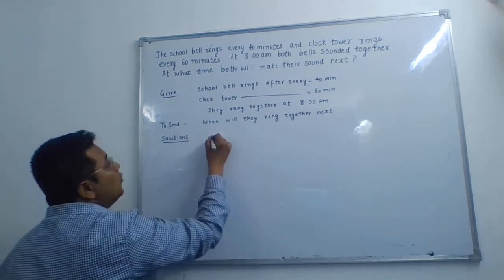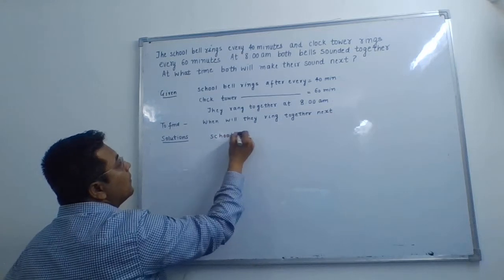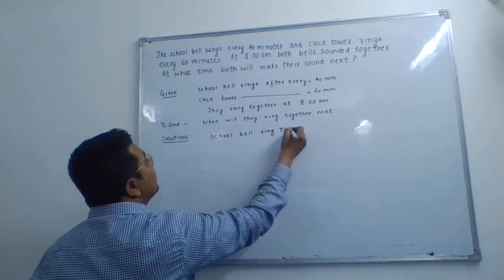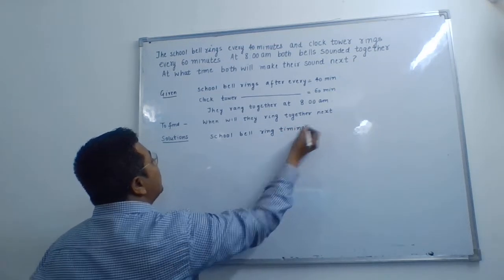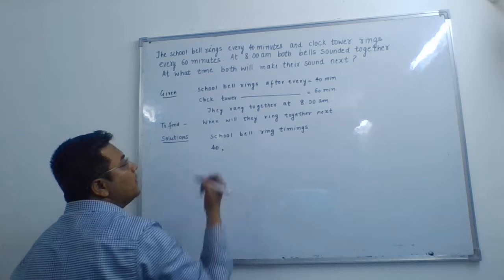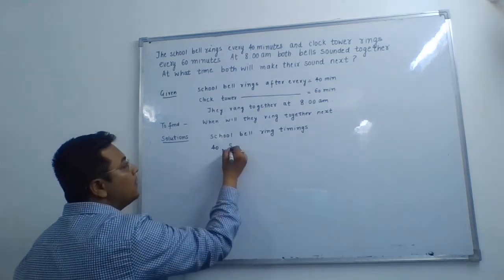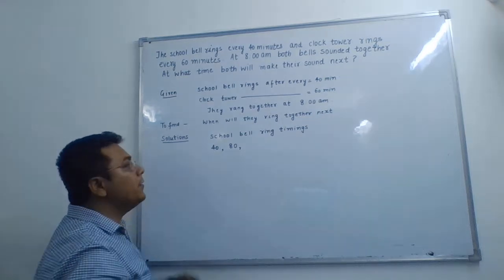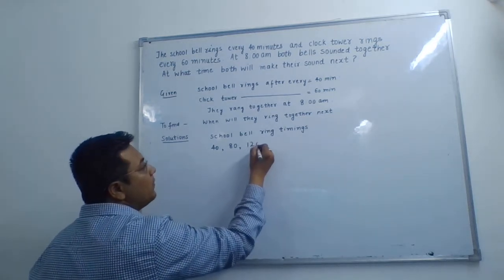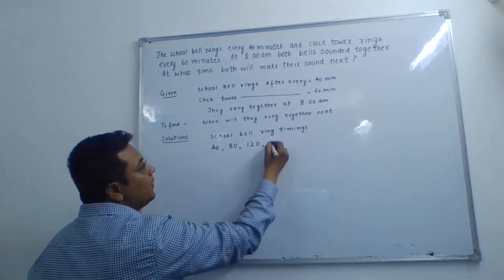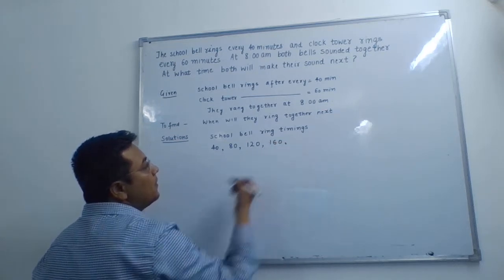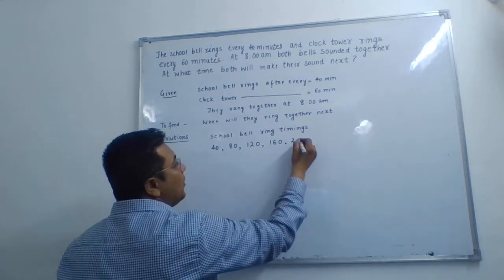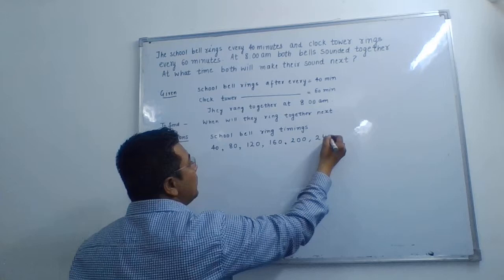The school bell ring timings will be: first bell at 40 minutes, then the second bell after 40 more minutes, so it will be at 80 minutes, then 120 minutes, then 160 minutes. In other words, they are multiples of 40. So it will go on like this: 200, 240,